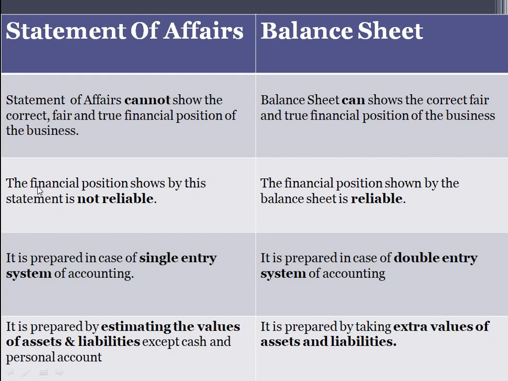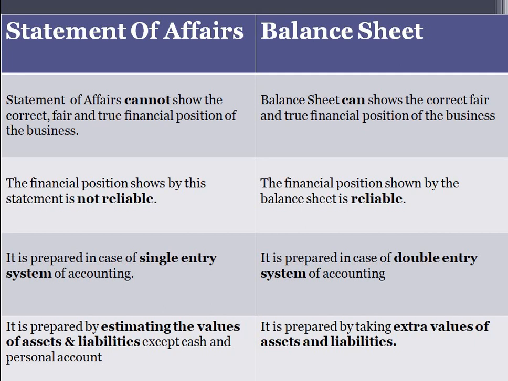Second point, the financial position shown by this statement is not reliable, whereas in balance sheet, the financial position shown by this statement is reliable. So in case of balance sheet, you can rely on the financial position, but when it comes to statement of affairs, you cannot rely on the financial statements that are being given by the business concern.